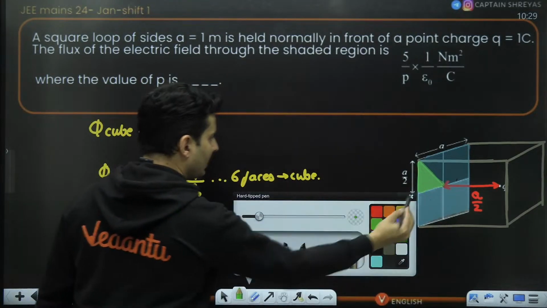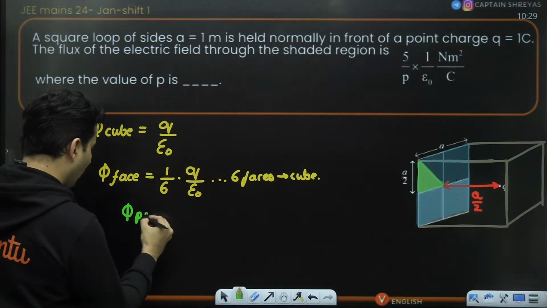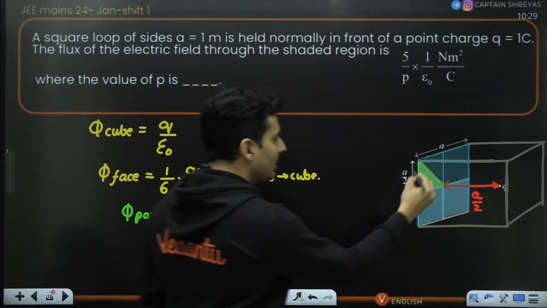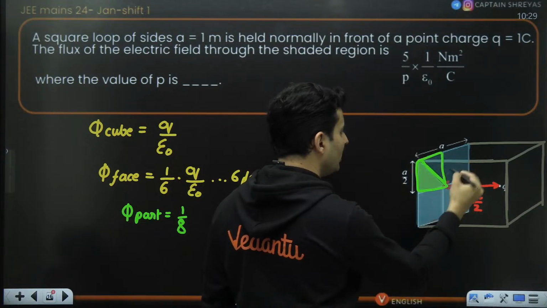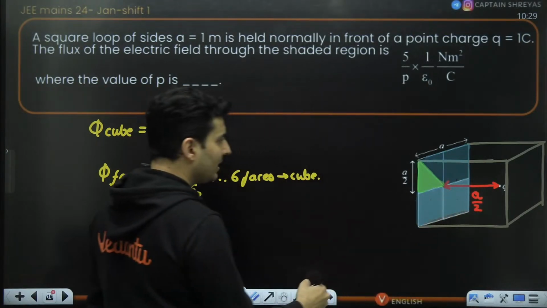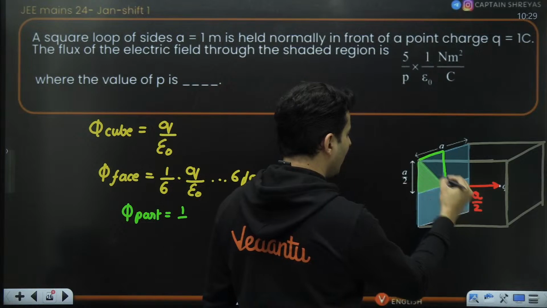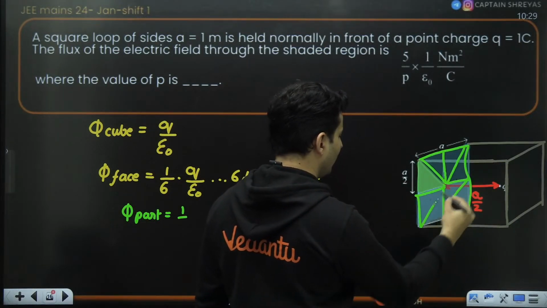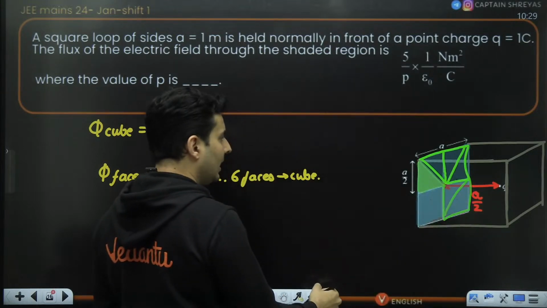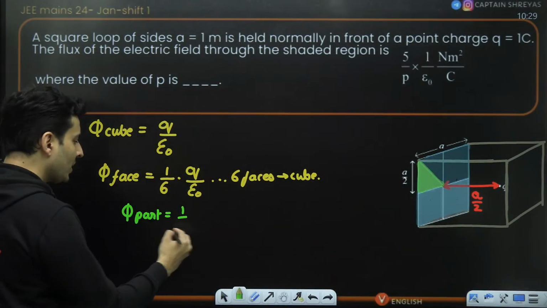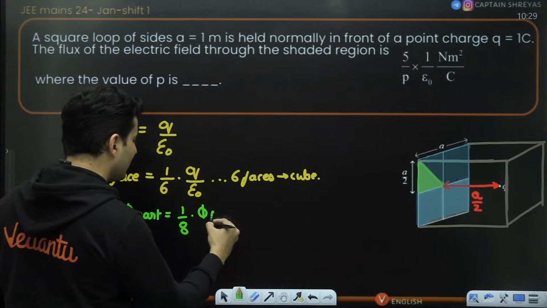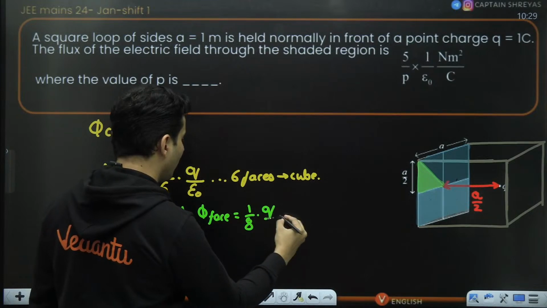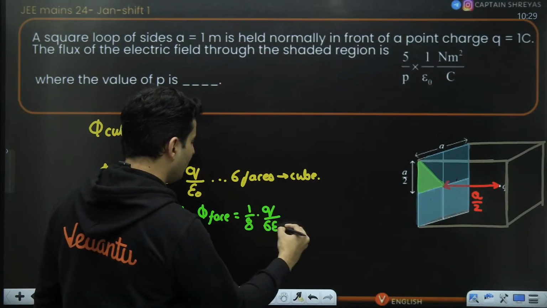So the flux through one such part will be 1 eighth, because 1, 2, 3, 4, 5, 6, 7, 8, 8 parts will come. Think about it, one here, another over here, another over here. Like that, there are totally 8 parts over here. All are equal. So this will be 1/8 the flux through any one face. So it will be nothing but 1 by 8 multiplied by Q by 6 epsilon naught.